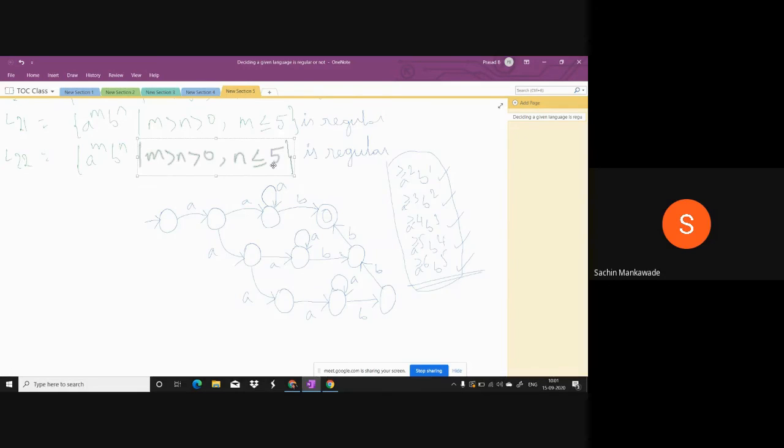I never said strings infinite means not regular. I told you relation infinite means not regular. Now tell me, here is the relation finite or infinite? Shreya Pillai, madam?